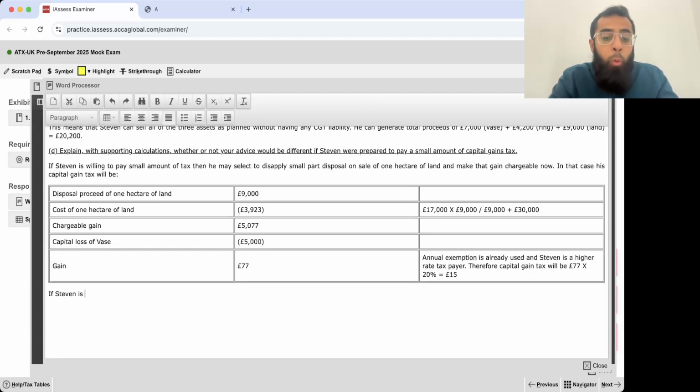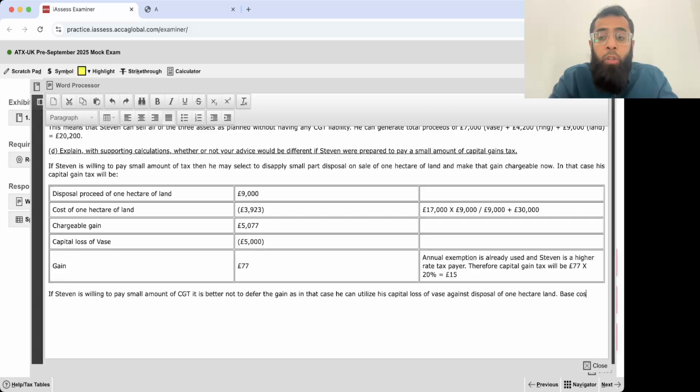Okay, so if Stephen is willing to pay a small amount of CGT, it is better not to defer the gain, as in that case he can utilize his capital loss on VAS against disposal of 1 hectare of land.